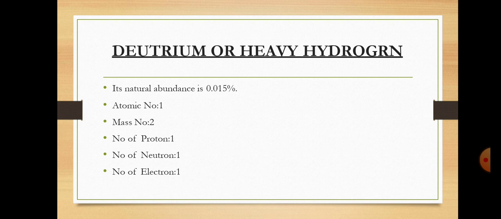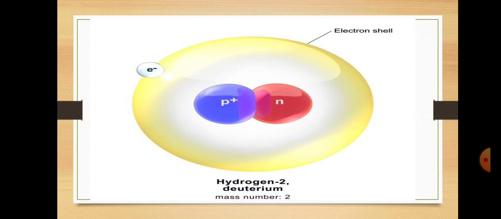You can see that all isotopes have the same protons and the same electrons because they have the same atomic number, but the difference is the number of neutrons, because the number of neutrons determines the mass number. So you can see on your screen deuterium, H2. H2 means that they have the two,